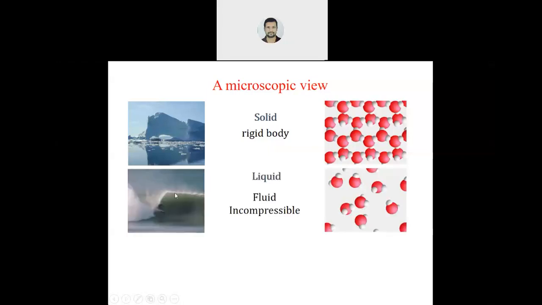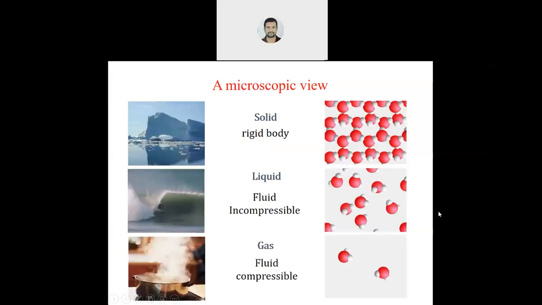Now fluid. This river water, you can say, is a fluid. And fluid is incompressible. In a fluid, the molecules are random and are at some distance. You can see the difference in the arrangement of the molecules. They are random, not properly arranged, and they are at more distance compared to the solid. Correct?